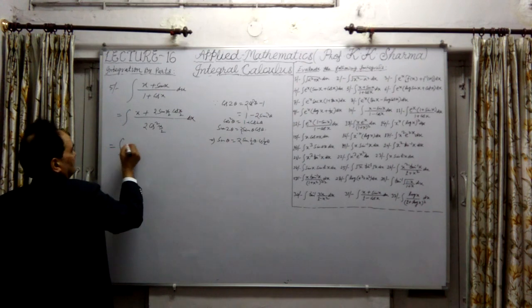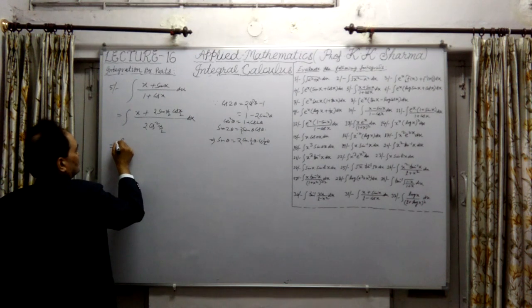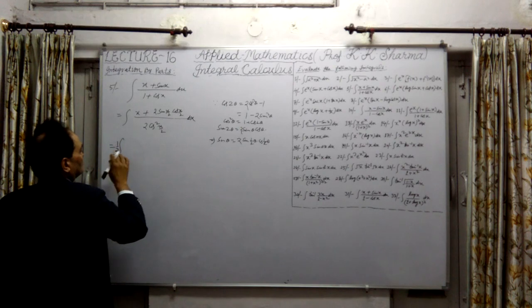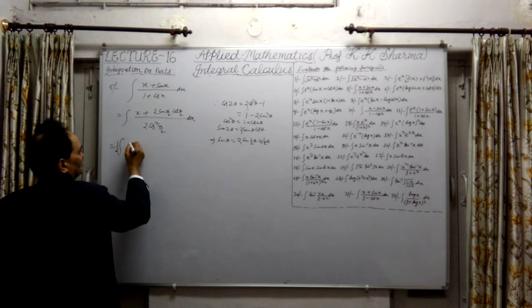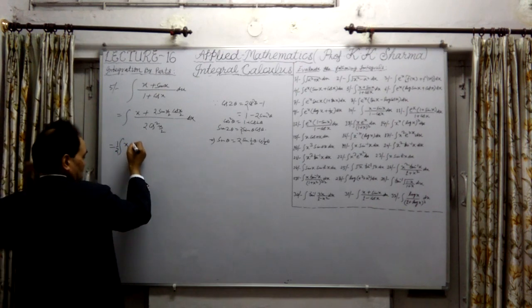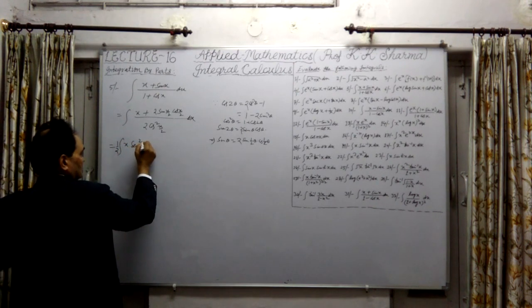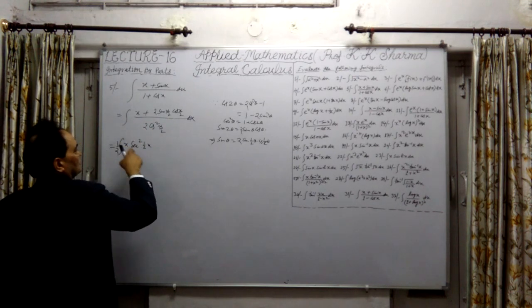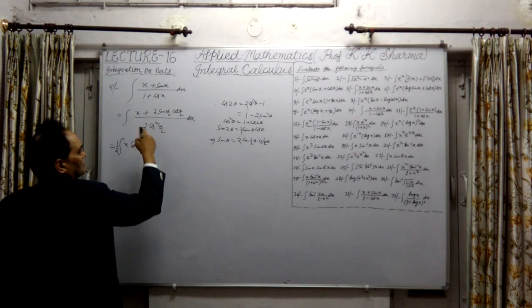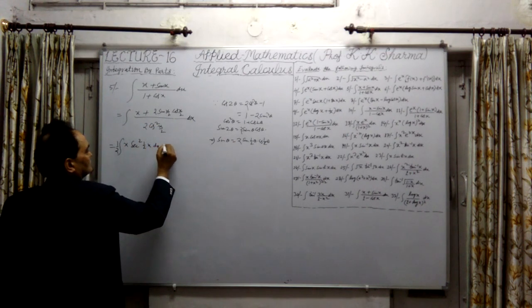Now let me divide it. So dividing them separately, in the first part, this is x upon 2 cos square x by 2, so it is 1 by 2 into x into secant square x by 2 into dx.